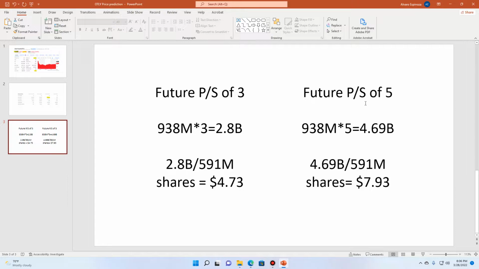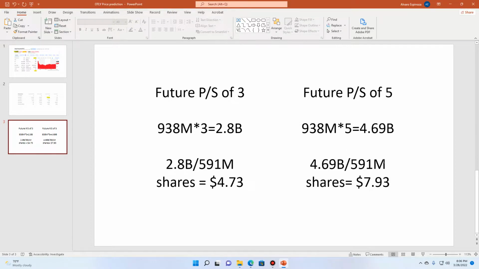Now, a future price to sales ratio of 5, which right now Oatly has around a 4.5 price to sales ratio. So this wouldn't be too far off. It's in between these two right now. So a future price to sales ratio of 5 times the same revenue would give it a $4.69 billion market cap.